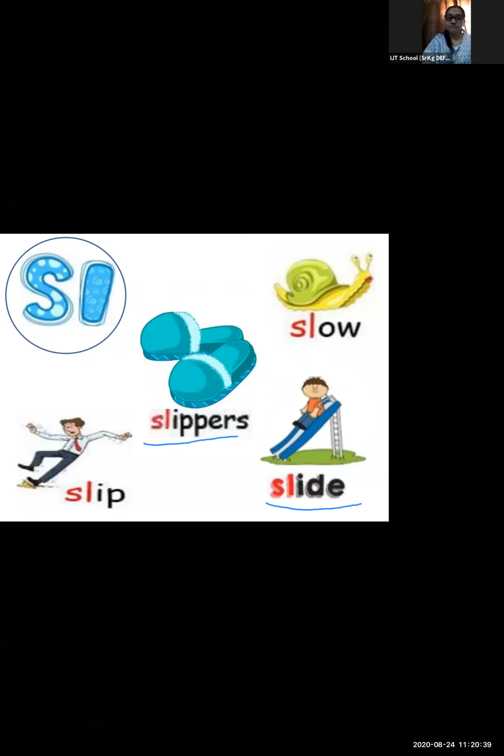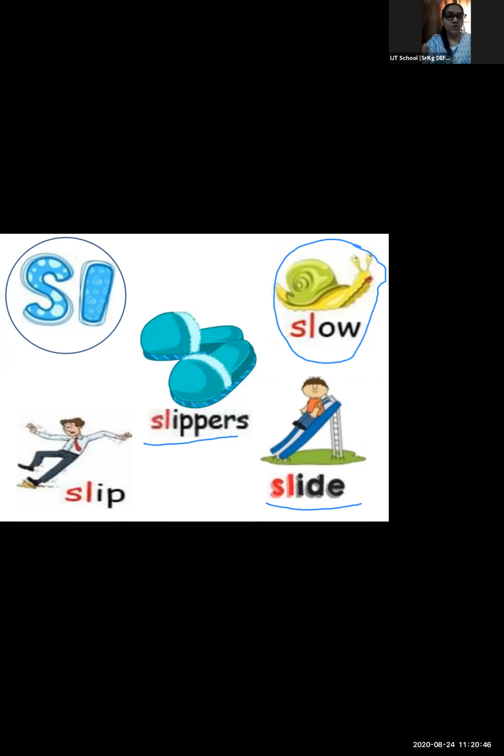Yes, now see here. You can also see this animal. It walks very slowly. Slow चलता है. Yes or no? So here also we can hear a sound of slur. कौन से blend का sound सुनाई दे रहा है हम लोगों को यहाँ पे? It is slur. Yes, we can see slur in slow.